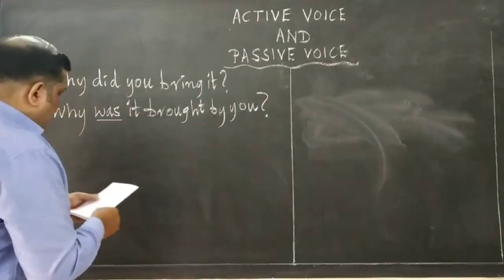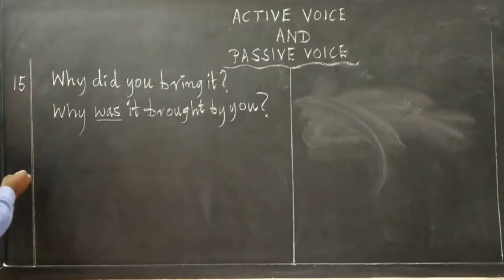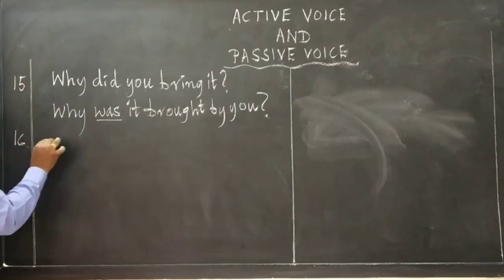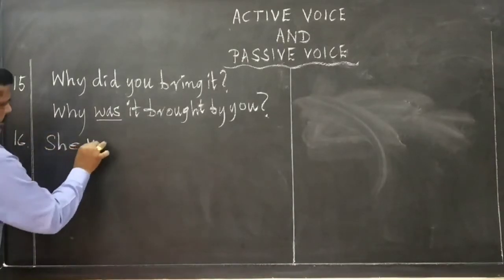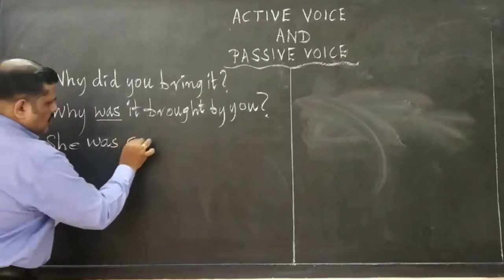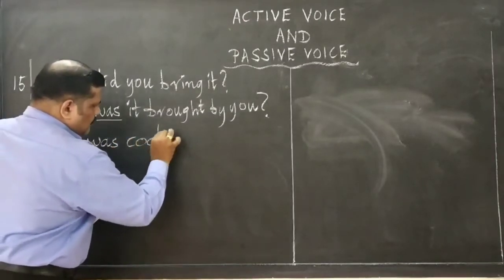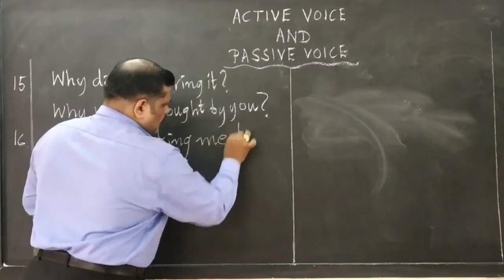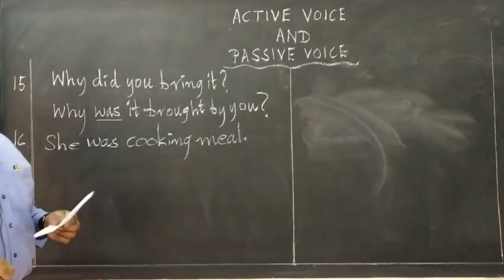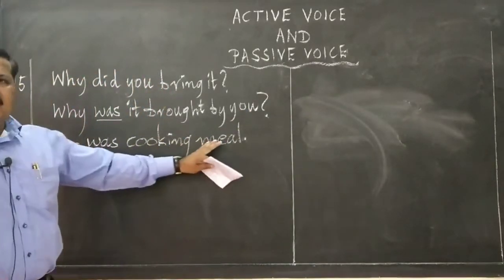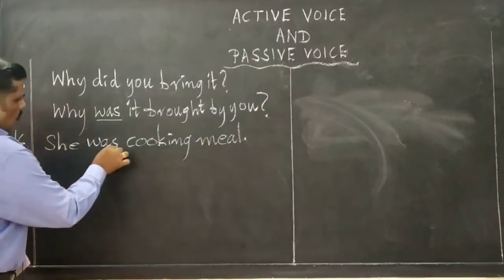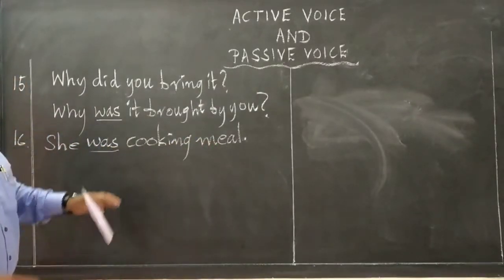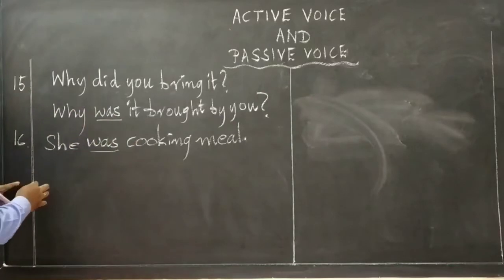That is 16. She was cooking meal. She was cooking meal. Past tense was is there. Now meal should come first.